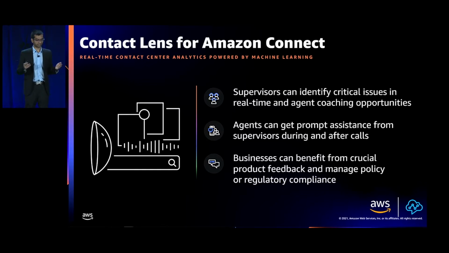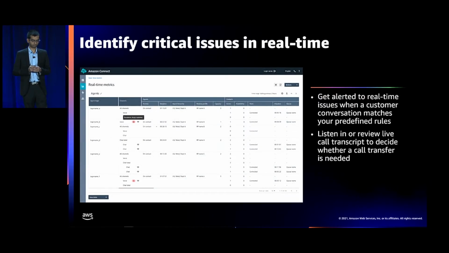Along similar lines, agents themselves benefit from timely assistance that they can get from supervisors. Businesses can find product feedback from customer calls to improve their products and services. They can also manage compliance to company policies and regulatory requirements. Let's take a look at each of these use cases in more detail.